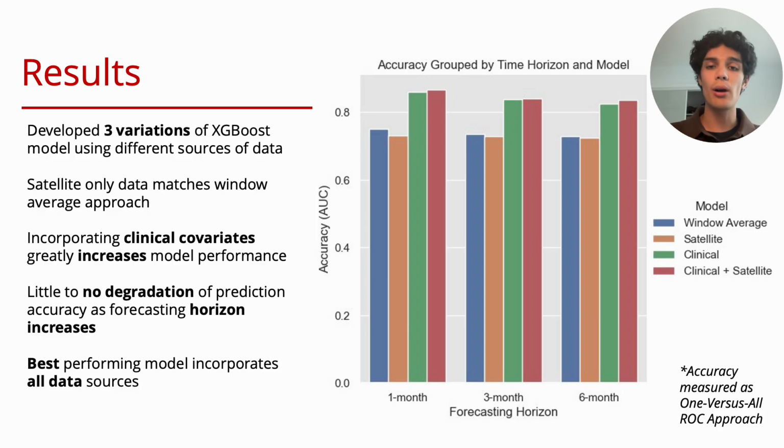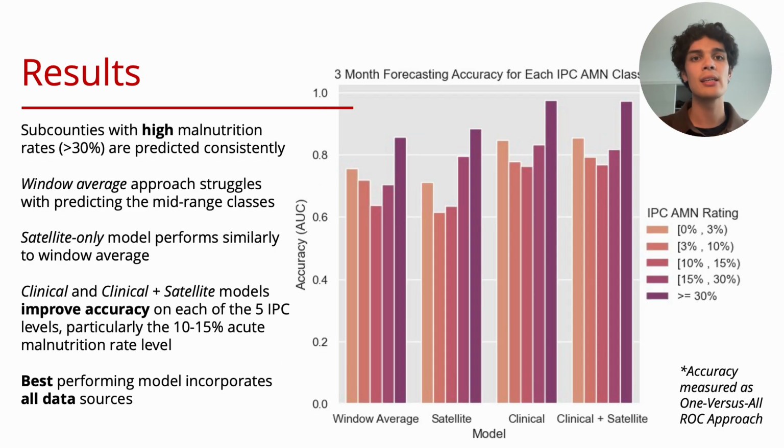We found that across all of our time horizons, there's not much degradation, and our best performing model obviously includes all of our data, but it's also good to note that our window average and satellite models do match pretty well, so even if we don't have clinical data, we can still use that. Similar things hold when stratifying across each IPC range. We can find that the mid-range struggles the most, while in the highest range, we get pretty consistent accuracy.